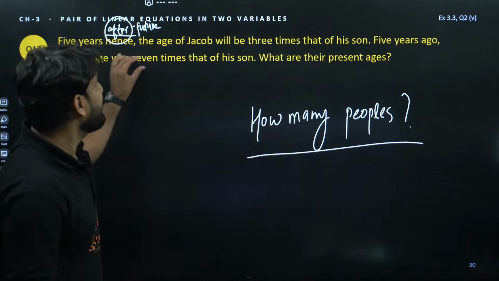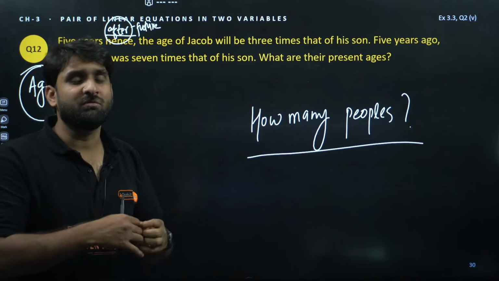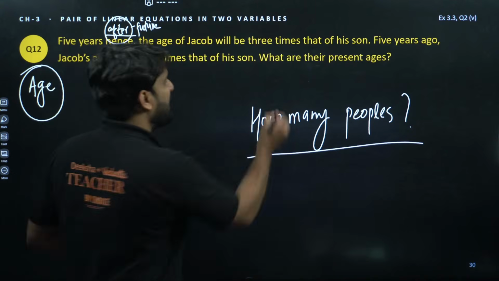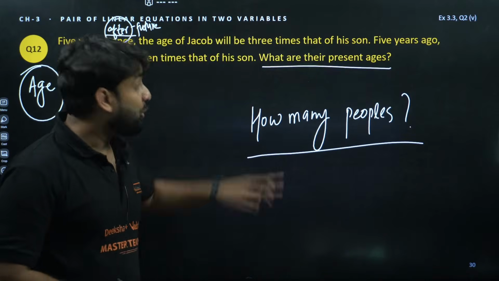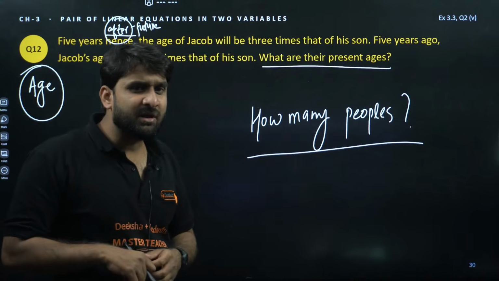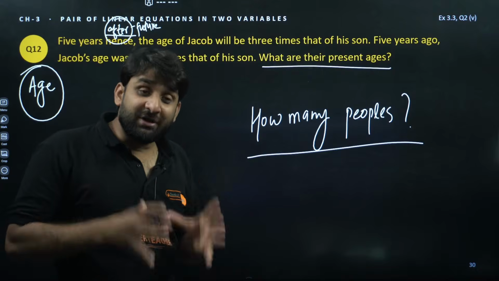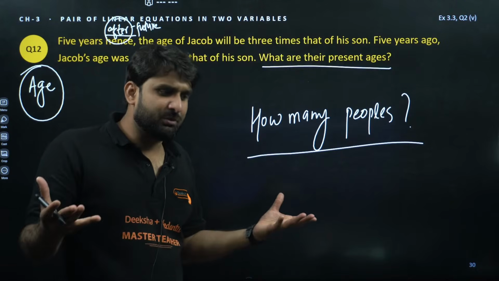And a few pieces of information are given about their ages. We can't write the equation until we assume the present ages. So always go to the last line. First find out how many people there are and go to the last line. The question is asking for the present ages. What are the present ages? We don't know the present ages.